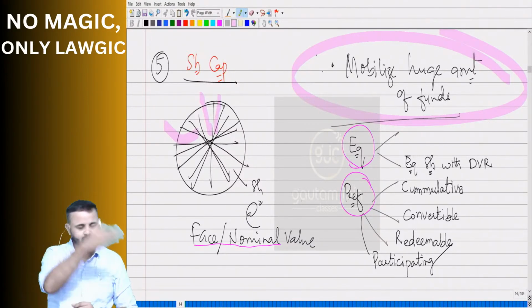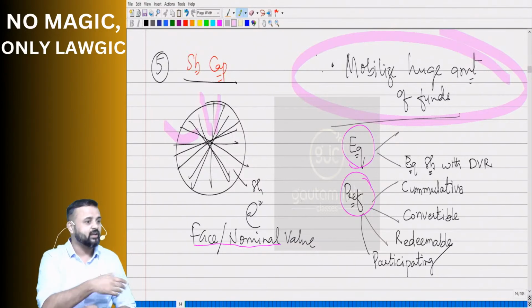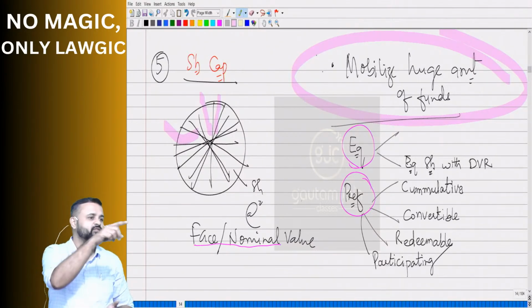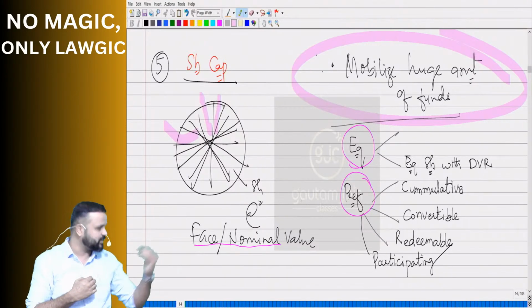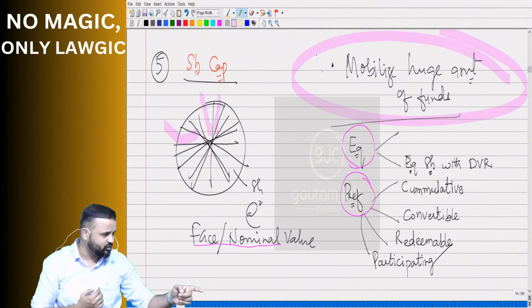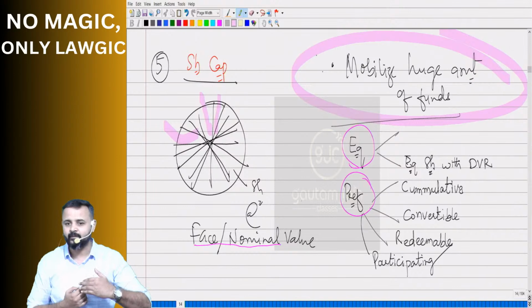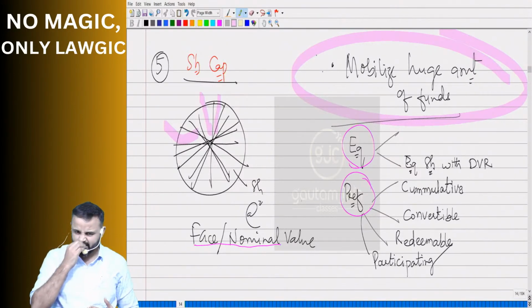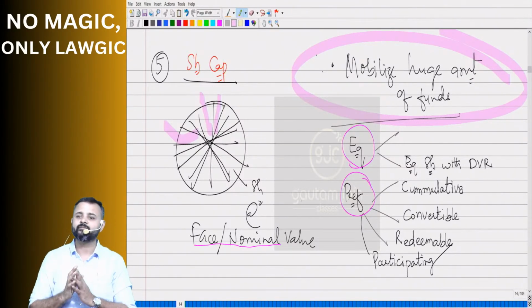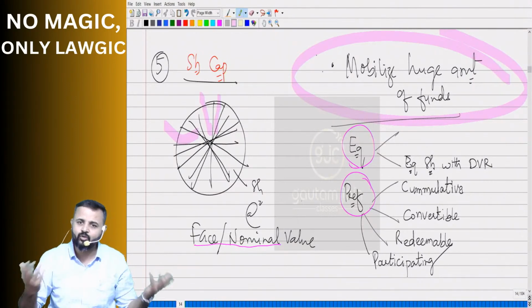Now you want to buy 2, you buy 2. You want to buy 20, you buy 20. You want to buy 30, you buy 30. You want to buy 56, you buy 56. You want to buy 10,000, you buy 10,000. Adam, how many do you want to buy? Okay, 20,000, you buy. Radhika? 70. Okay, 70 you buy. Like that. Whatever number you want to buy, you can buy.